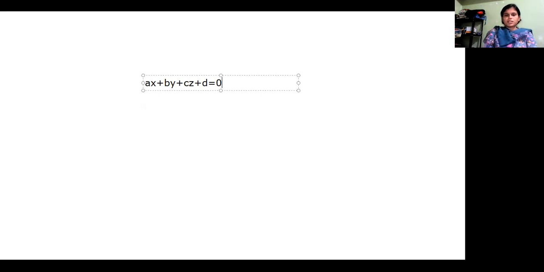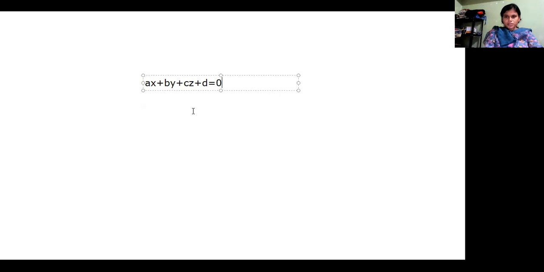What it should be is an equation of a plane. If d is equal to 0, this plane will pass through the origin.